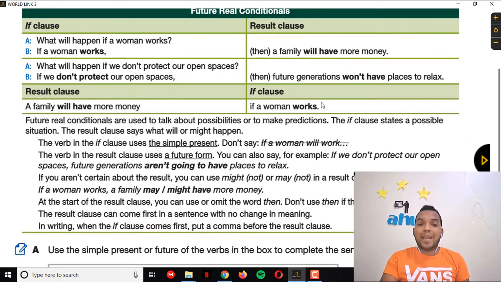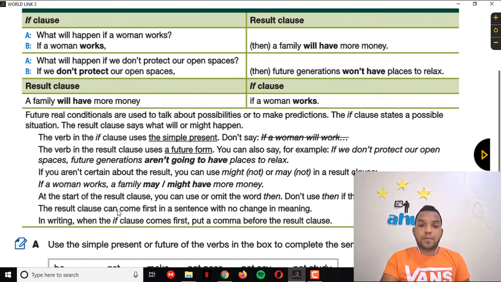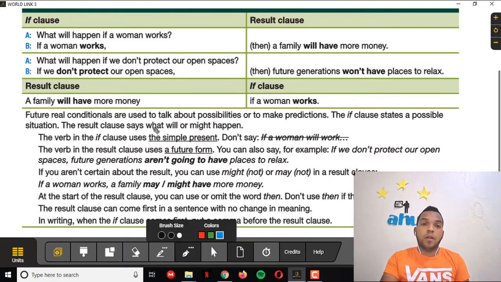And actually, that is the only thing you have to be careful about, okay? Let me read you this. Actually, here they say, the result clause can come first in a sentence with no change in the meaning. So they can be changing. In writing, when the if clause comes first, put a comma before the result clause. That's something that I already explained to you. That is this, use the comma if you start with the if clause.